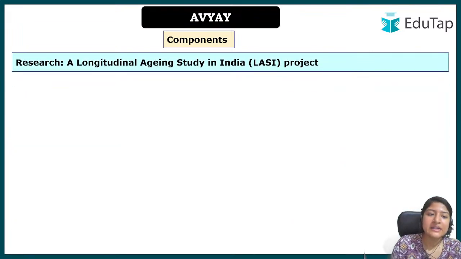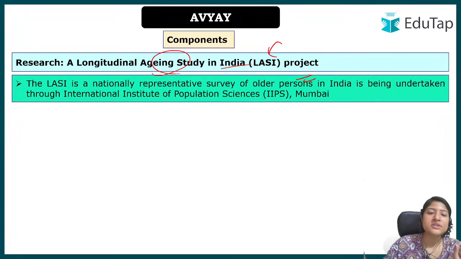The third one is research, the Longitudinal Ageing Study in India, the LASI project. So what is this project? It is a nationally representative survey of older persons in India. First the survey will be conducted, their problems will be identified, and then solutions will be provided accordingly.